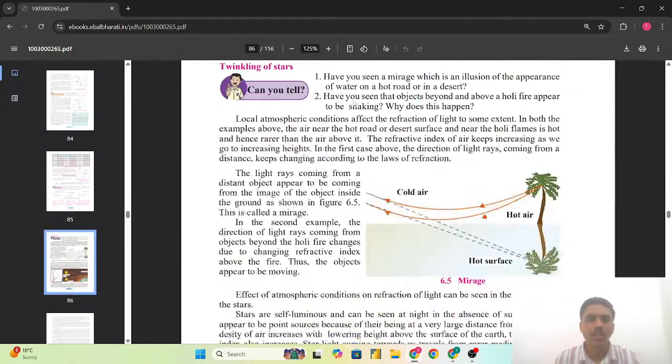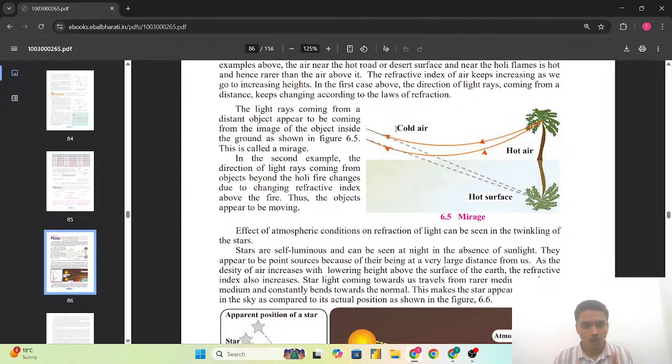ये हमने देख लिया था. So the light rays coming from a distant object appear to be coming from the image of the point object inside the ground as shown in the figure 6.5. This is called a mirage. So as we can see here, यहाँ पर cold air है, hot air है और hot surface है. So as we have seen the law of the refraction, मतलब refraction का जो law है वो क्या कहता है कि जब light travel होती है from one transparent medium to another transparent medium, it bends towards the normal or it changes the position accordingly. So यहाँ पर उसी के वजह से रिफ्रैक्शन के प्रिंसिपल की वजह से हमें अपीयर होता है कि द सरफेस इज हैविंग द वाटर, बट एक्चुअली ये होता नहीं, that is the illusion.